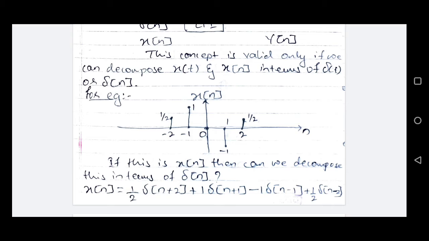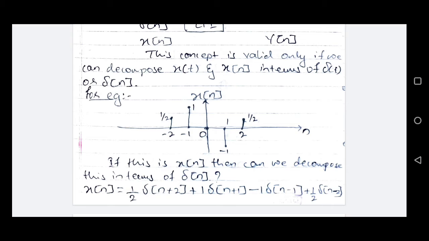For the given example, at n equals -2, there is a sample present, and in terms of impulse, it will be represented as delta n plus 2. If you look at it as an impulse function, then it is present at -2. It's a time advance operation as we studied in module 1.